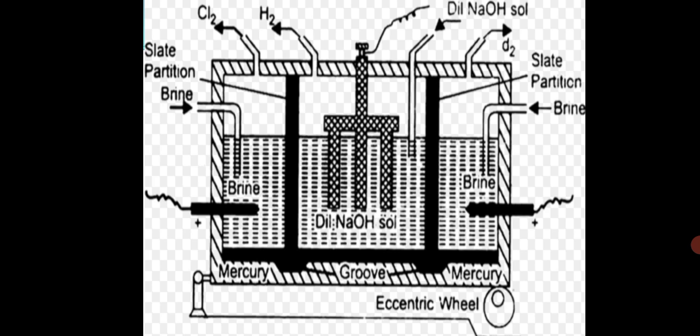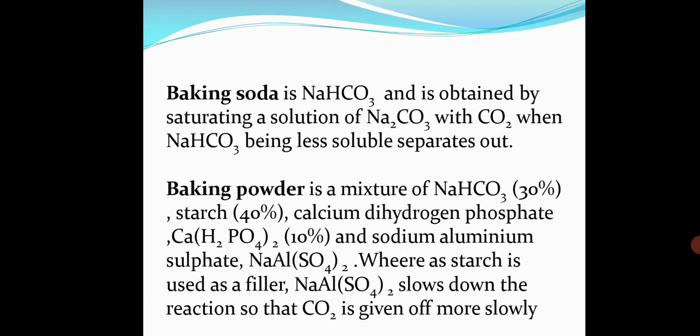So now next is baking soda. NaHCO3 is obtained by saturating a solution of sodium carbonate with carbon dioxide, when sodium bicarbonate, being less soluble, separates out. Baking powder is different. It is a mixture of sodium bicarbonate 30%, starch 40%, calcium dihydrogen phosphate 10%, and sodium aluminium phosphate sulfate. Starch is used as a filler and slows down the reaction, so that carbon dioxide is given off more slowly.